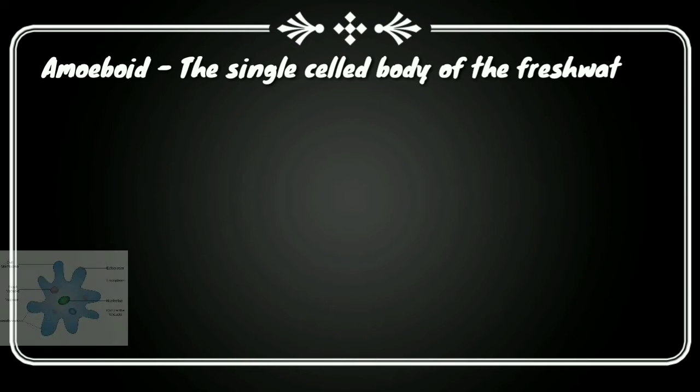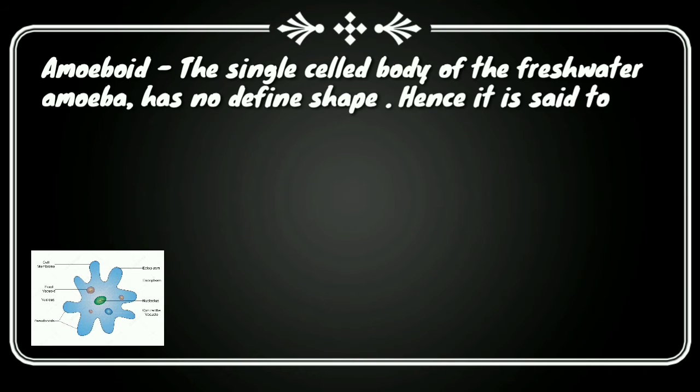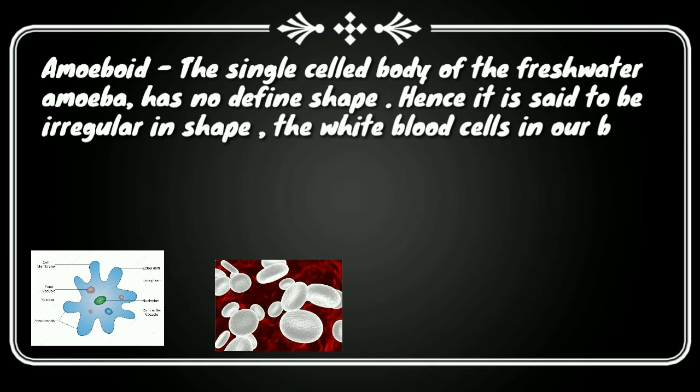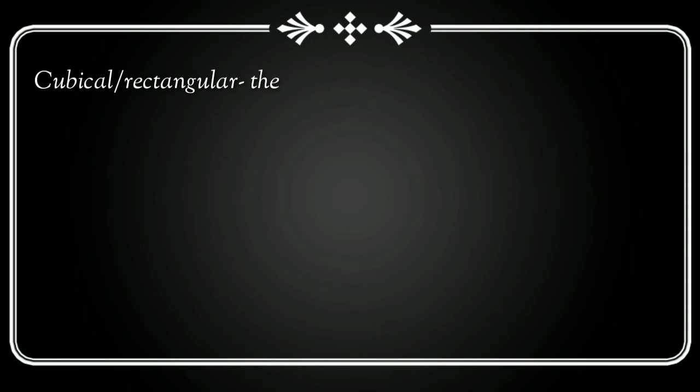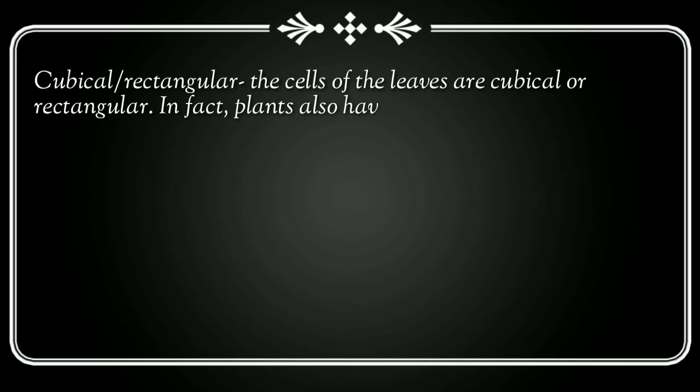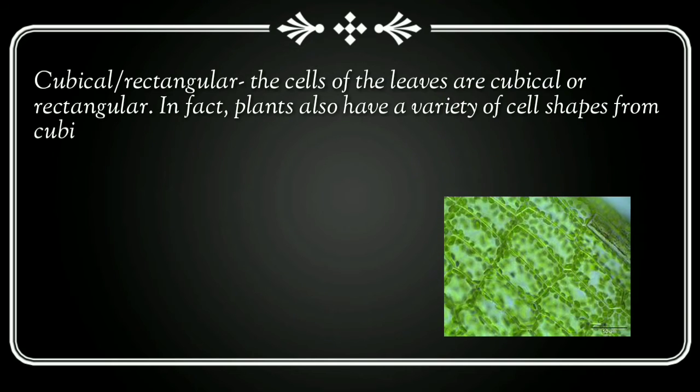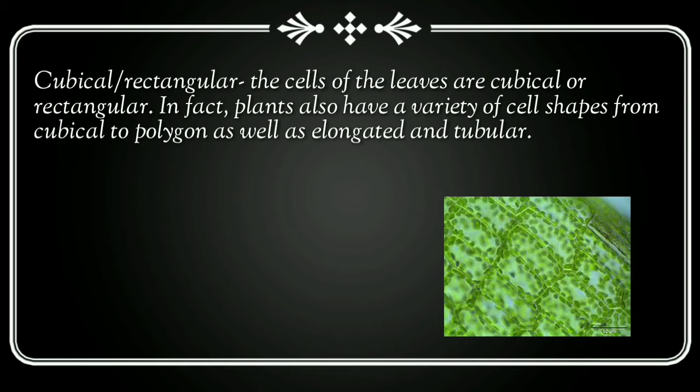Amoeboid. The single-celled body of the freshwater amoeba has no definite shape, hence it is said to be irregular in shape. The white blood cells in our body are also amoeboid as they have no definite shape. Cubical or rectangular. The cells of the leaves are cubical or rectangular. In fact, plants also have a variety of cell shapes from cubical to polygon, as well as elongated and tubular.